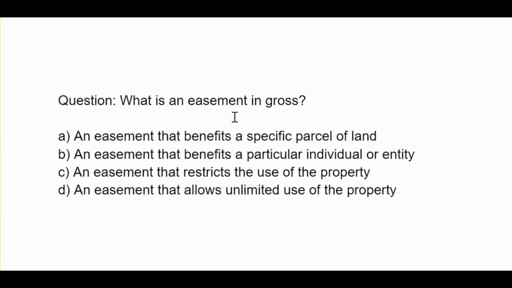What is an easement in gross? A, an easement that benefits a specific parcel of land. B, an easement that benefits a particular individual or entity. C, an easement that restricts the use of the property. D, an easement that allows unlimited use of the property.